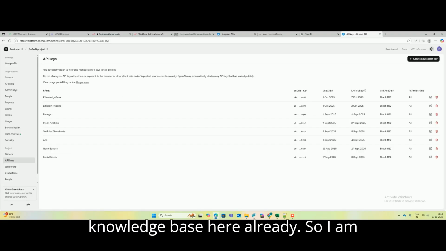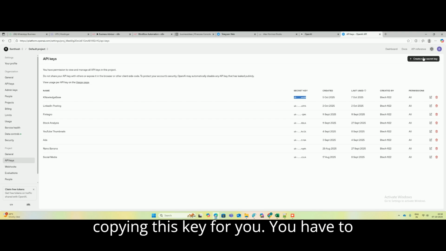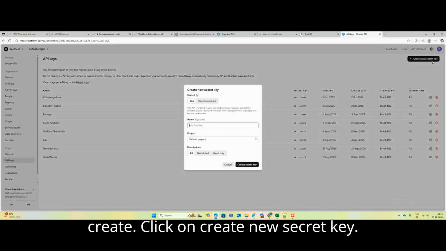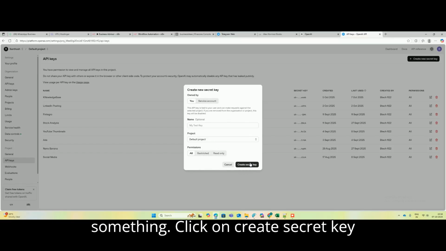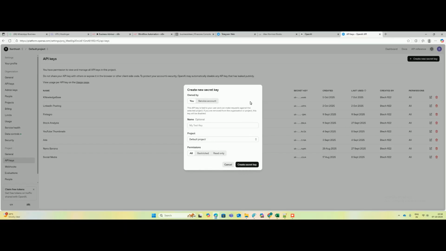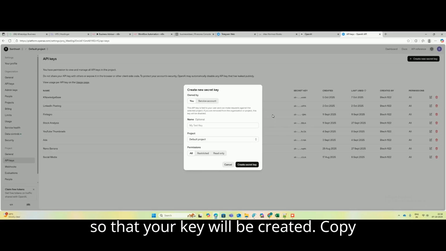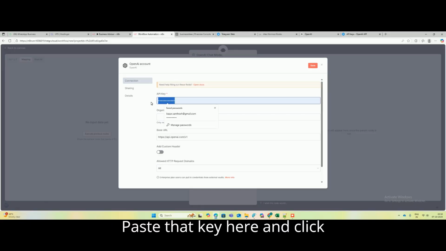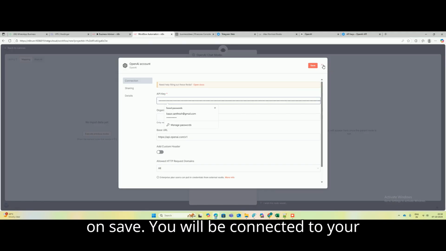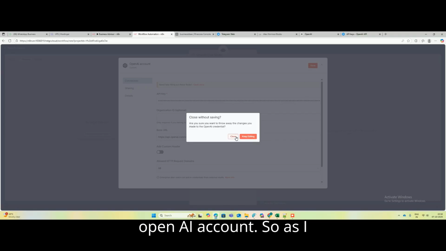So I am copying this key. You have to click on create new secret key, give some name, knowledge base or something, and click on create secret key, so that your key will be created. Copy that key, come back to your workflow, paste that key here and click on save. You will be connected to your OpenAI account.